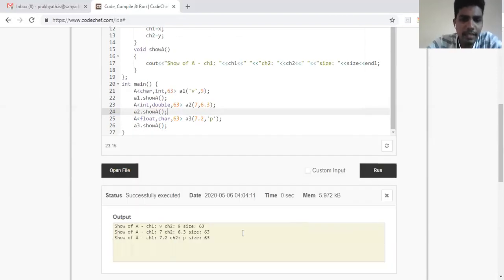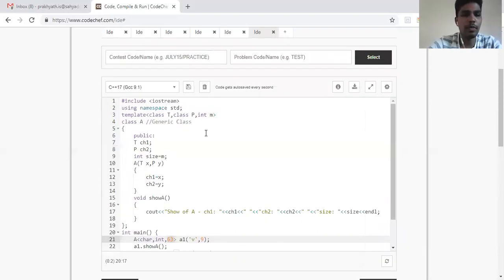Okay. So you can see here, I'm getting the answer. So what it took, first one it took is v, that is of character, second was an integer, and then it was expecting a number to be passed for m, and what we passed, 63, got assigned to your size. So these kinds of templates are also possible. It's not compulsory that in your generic class you should have everything as a generic type. You can also have specific data types also, but we don't use such kind of generic classes. Usually we keep it general so that it can take any kind of data type.